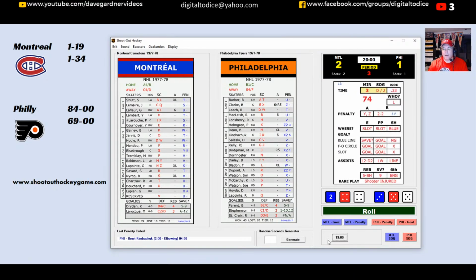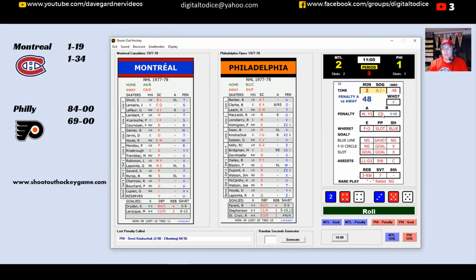So we roll for time. 3 minutes off the clock here to kick things off. And it's going to be 65. That's not a chance for either team. 3 minutes off the clock. This is helping Montreal. This extra time off the clock at 36. That is nobody. And another 3 minutes off the clock. Wow, that's almost a whole half a period here with nothing happening. The Flyers need to step up their game, and they get it.